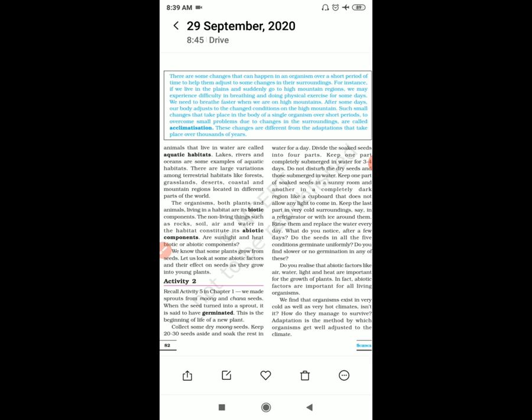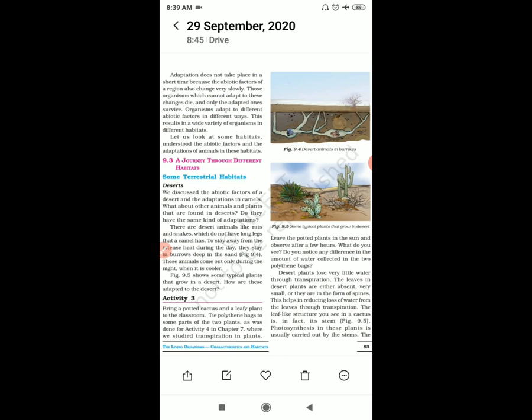What is adaptation? It is the method by which organisms get well adjusted to the climate. वहाँ के क्लाइमेट से अपने आप को एडजस्ट करना, that is adaptation, right? It does not take place in a short time, and those who cannot adapt themselves to the climate will die. Only those who can adapt can survive. ठीक है ना?